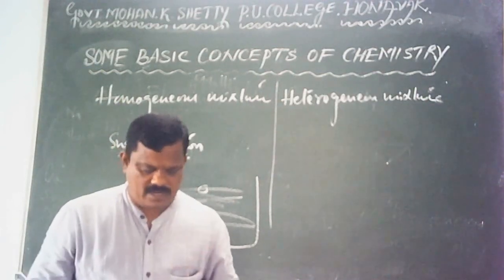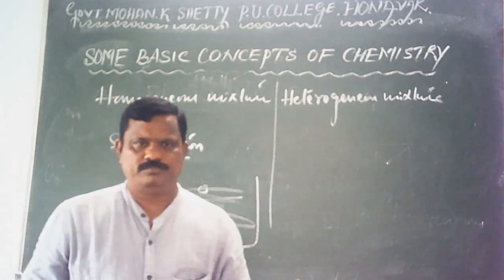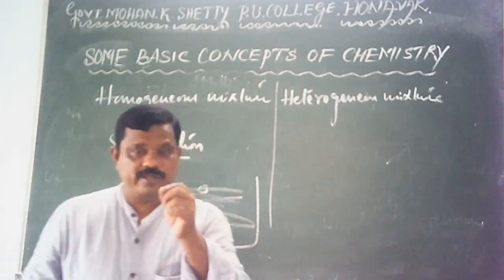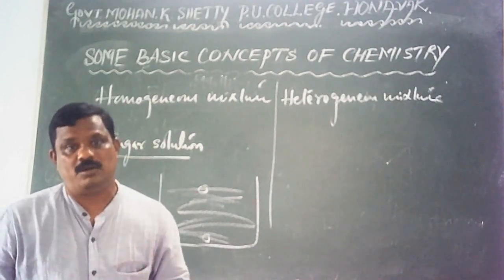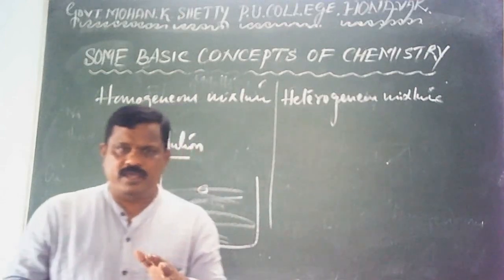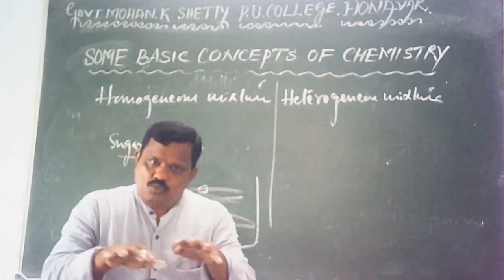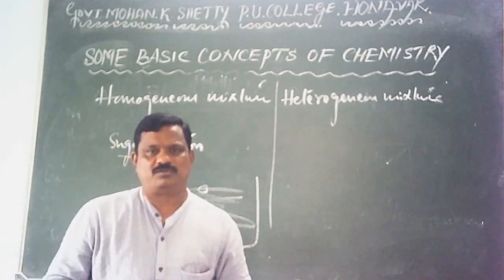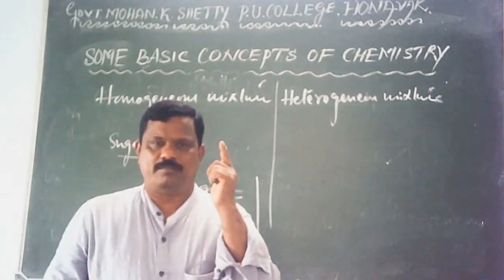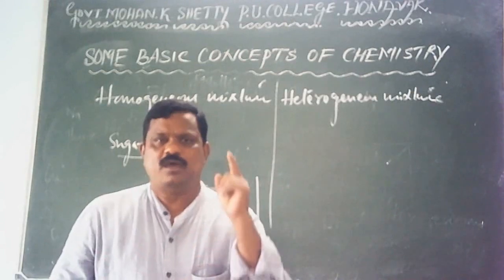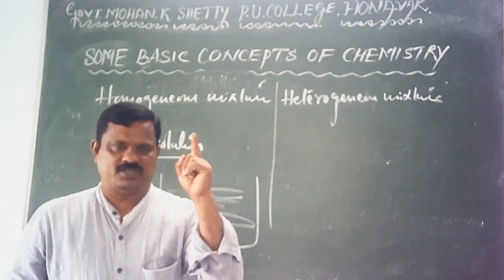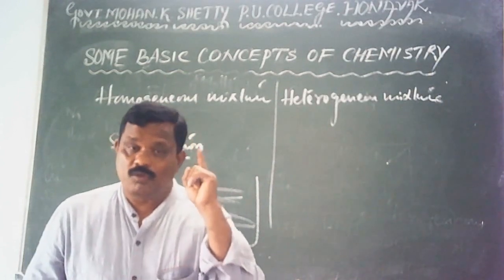Or even you can take petrol, it's a homogeneous mixture. Or a very good example is 22 karat gold, ornamental gold. Ornamental gold contains some percentage of copper. The copper is uniformly distributed throughout the bulk of the gold. Actually, a homogeneous mixture seems to be one compound, though it contains two or more components, it seems like one substance. So it has got only one phase.